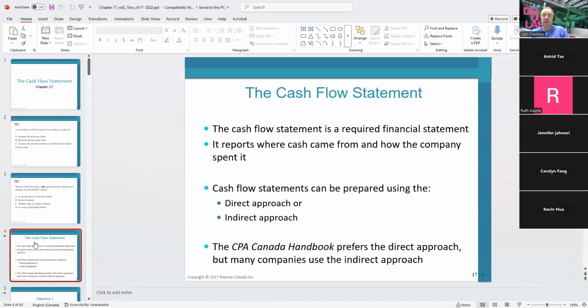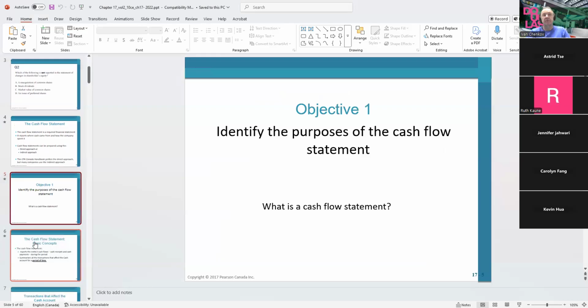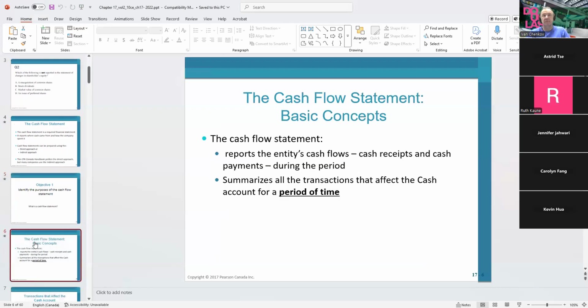Both methods are allowed to be used by companies. The CPA Canada Handbook prefers the direct approach. However, most companies use the indirect method. For that reason, here in this course, I'm going to focus on the indirect method. I'm going to show you how the indirect method works.